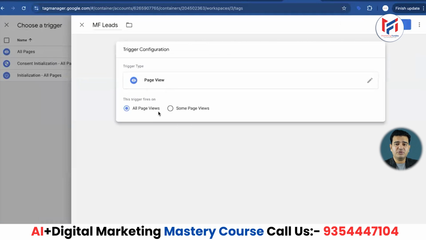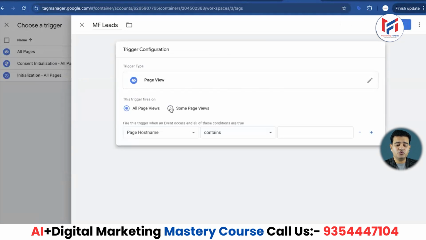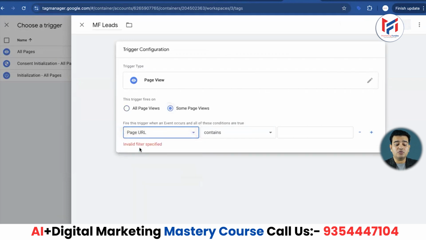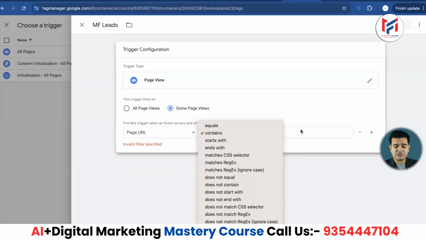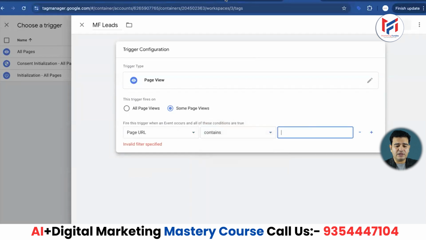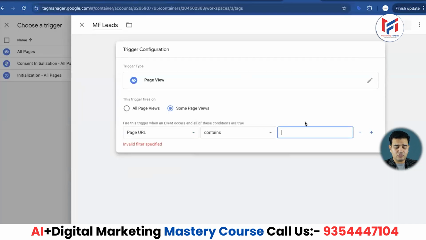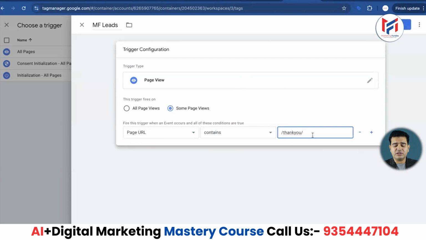After selecting, we don't need to select all page views. We need to click on some page views. Page host name. So here you can give the page URL. Okay, now we have the contents. What do we need to do in the contents? /thank-you. This part just needs to be copied, along with the URL that will be there for the website. And in that, this particular part should also be there. Okay, so here we have added it.